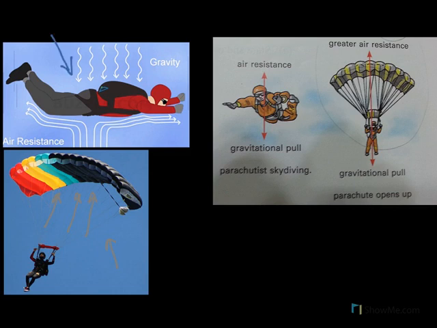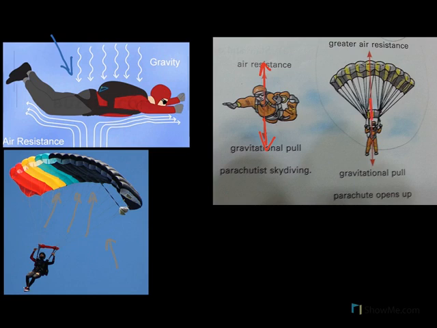In this picture, you see how the skydiver spreads his hands and legs out, and this is to increase the air resistance, and because the air resistance increases, he then slowly falls towards the earth. Again, in this picture, we can see the air resistance acting upwards and the gravitational force acting downwards, and that's why he spreads his hands to spread the surface and increase the air resistance.